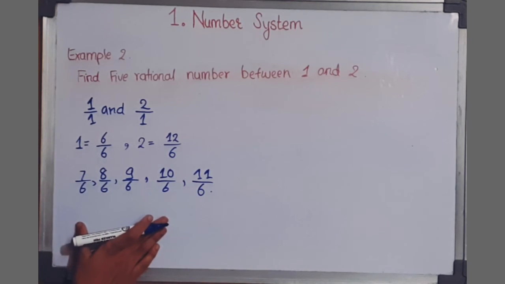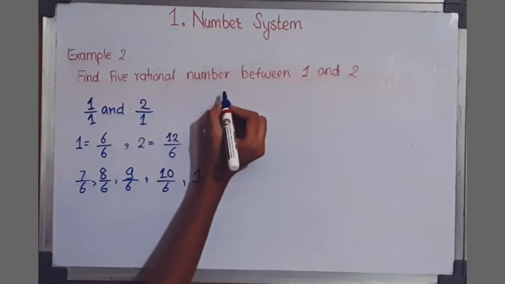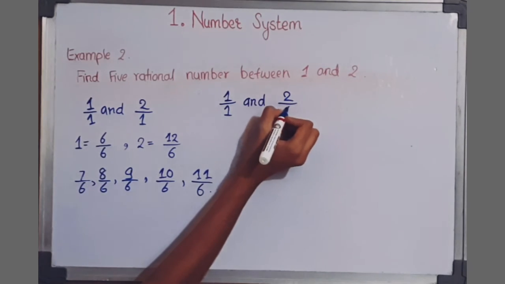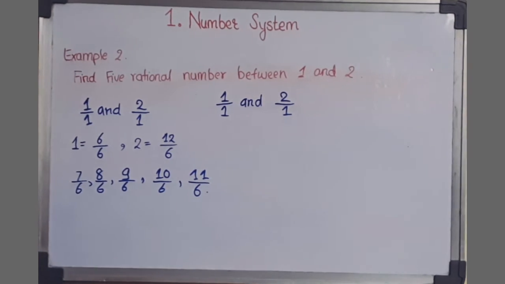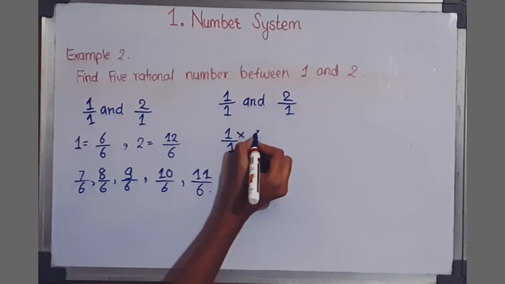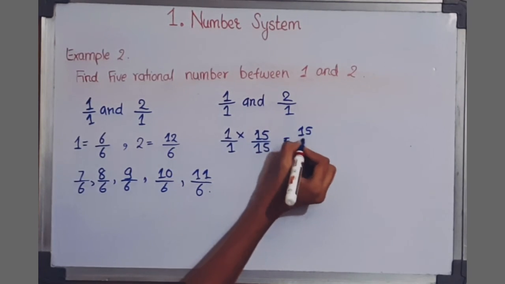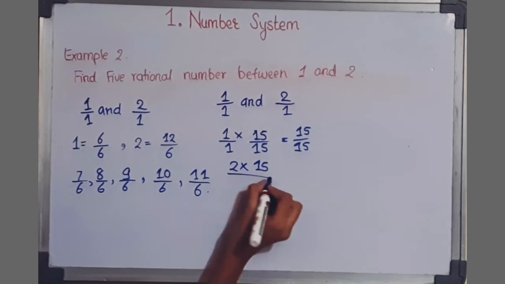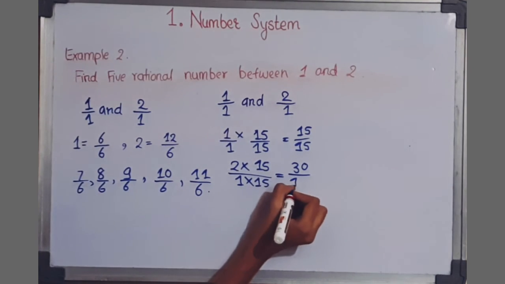If we want more, we can do that. Let's find 10 rational numbers between these. So 1 upon 1 and 2 upon 1. We need to find 10 rational numbers, so we can multiply 1 upon 1 with 15 over 15, which will be 15 ones are 15, 15 ones are 15. Now 2 upon 1 with 15 over 15, which will be 15 twos are 30 and 15 ones are 15.